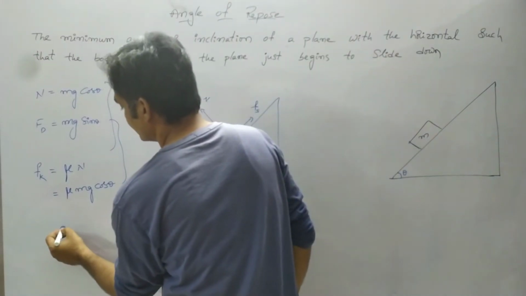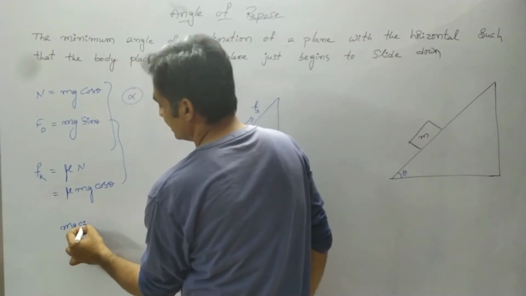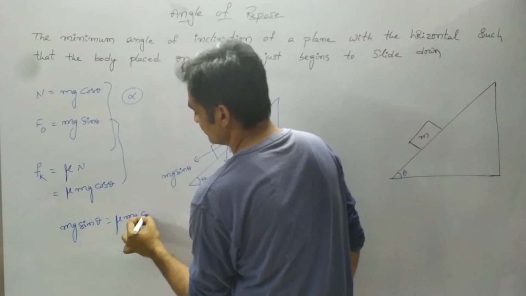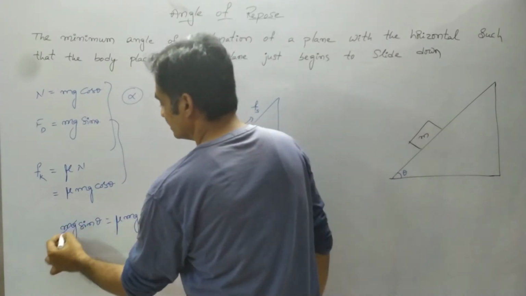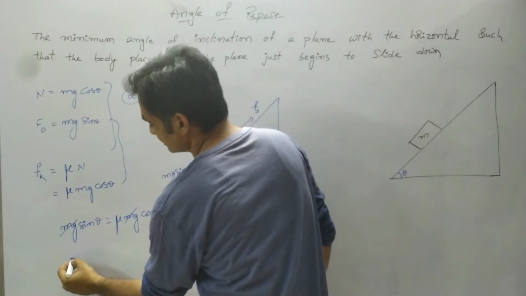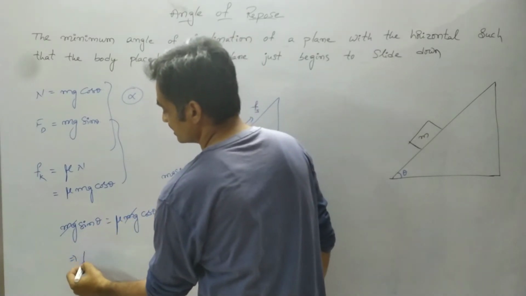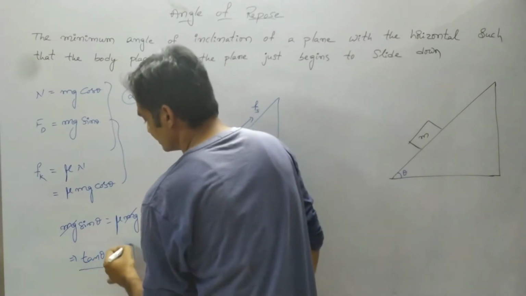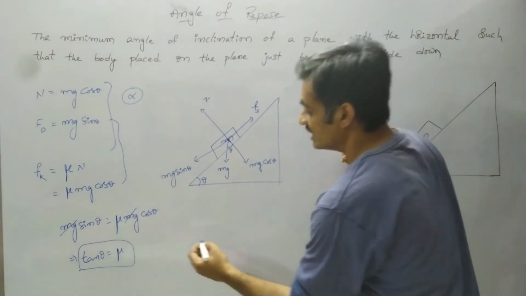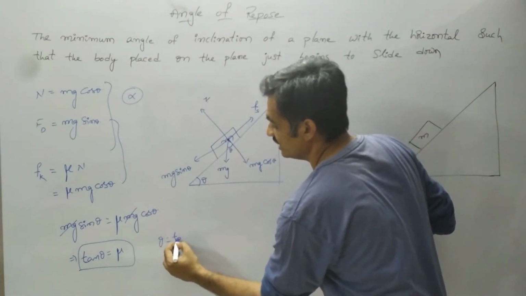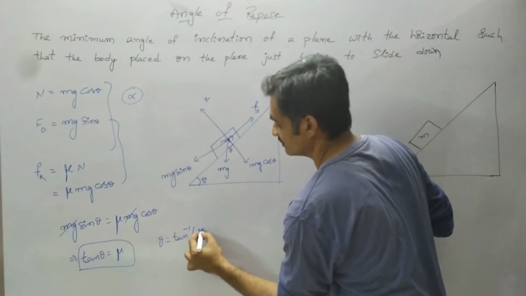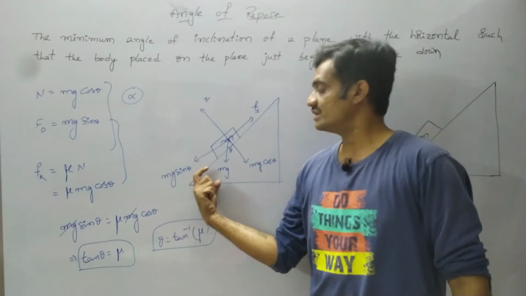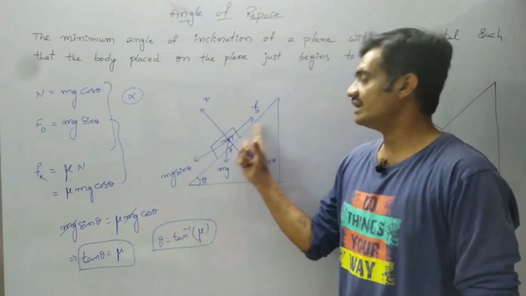So mg sin theta equals mu mg cos theta. Observe that mg and mg get cancelled, and sin theta by cos theta is tan theta. Tan theta equals mu. This represents the angle of repose, where theta equals tan inverse of mu. That is the angle at which the body will start sliding down on the inclined plane.